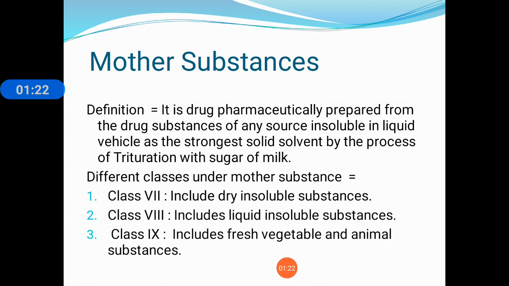The different classes under mother substance. Class 7 includes dry insoluble substances. Dry insoluble substances means those dry substances which are unable to dissolve in purified water and also strong alcohol. Then class 8 includes the liquid insoluble substances, and class 9 includes the fresh vegetable and animal substances.